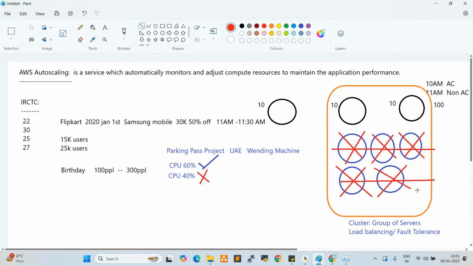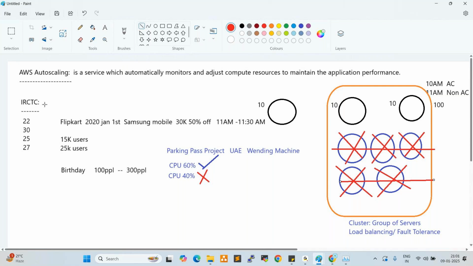You understand, right? So if the IRCTC people configured auto scaling, when Tatkal starts, the website would not be down. But here they did not configure auto scaling.